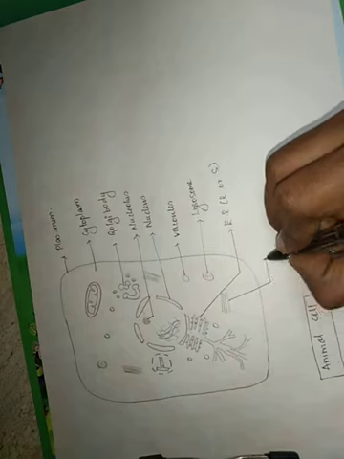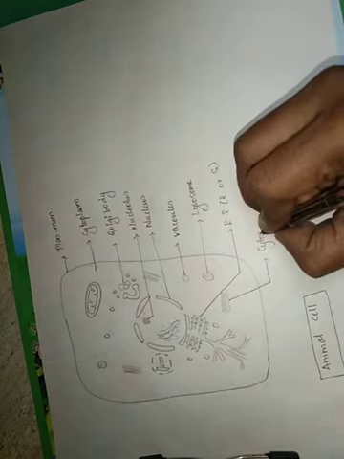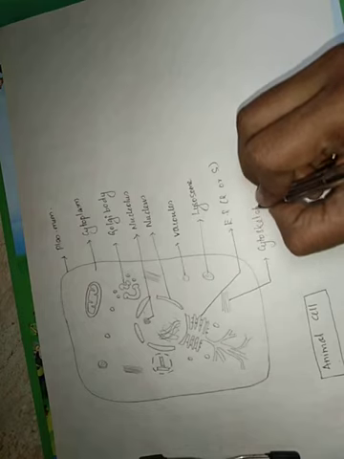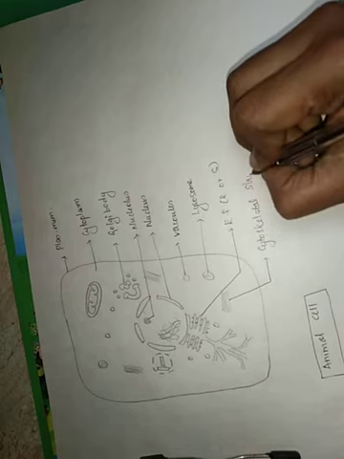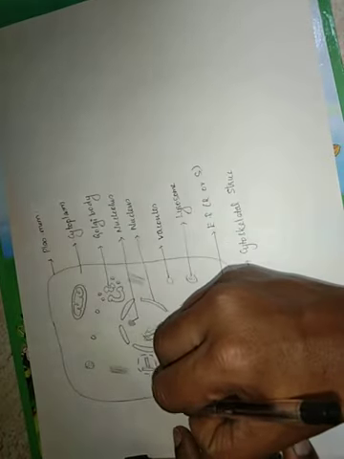And these structures are the cytoskeletal structures, which give strength to the cell. And here I have given you a bigger structure, but actually in the cell they look very small.